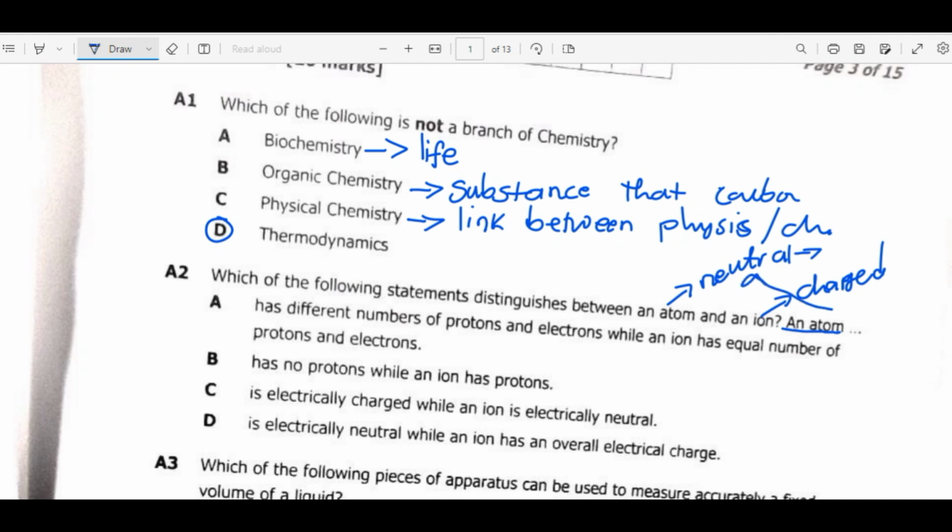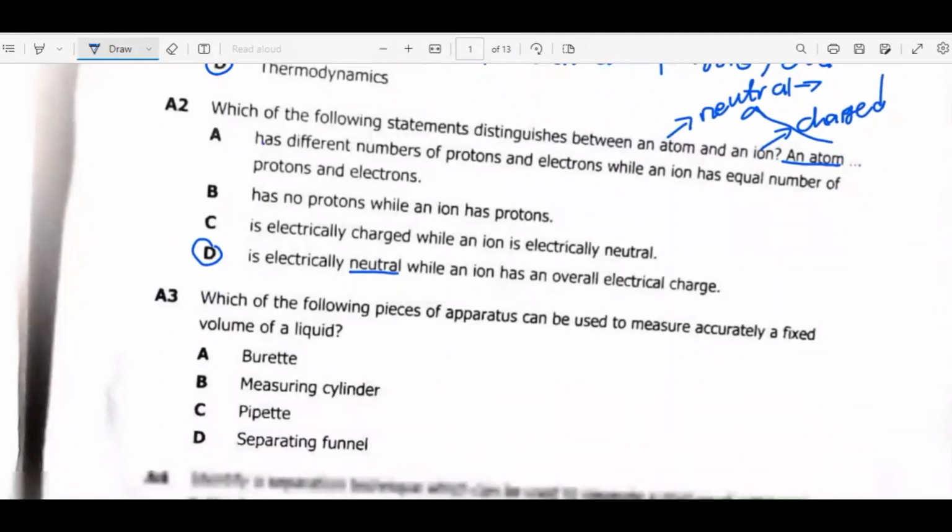So let's look at the multiple choice. A has different number of protons and electrons, while an ion has equal. No. B has no protons, while an ion has protons. No. C is electrically charged. No, an atom is not like that. So the answer is D. An atom is electrically neutral, while an ion has an overall electrical charge.